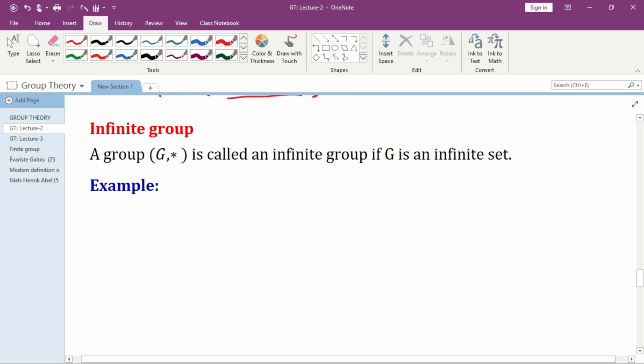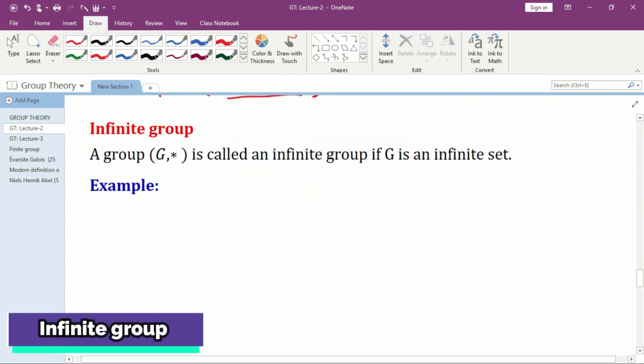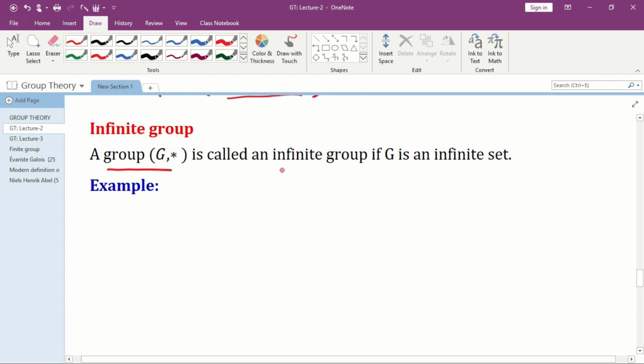Okay, next, we shall define what we mean by an infinite group. A group (G, star) is called an infinite group if G is an infinite set. So, what are the examples we have considered in abelian group? Those are the examples for infinite group.